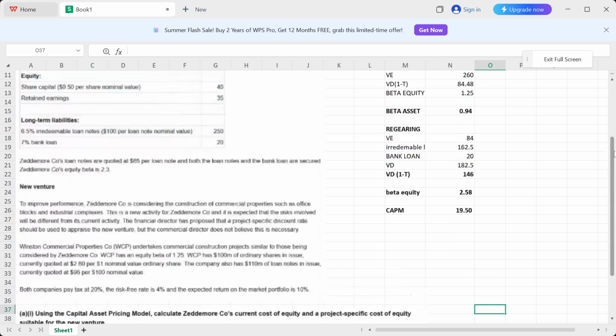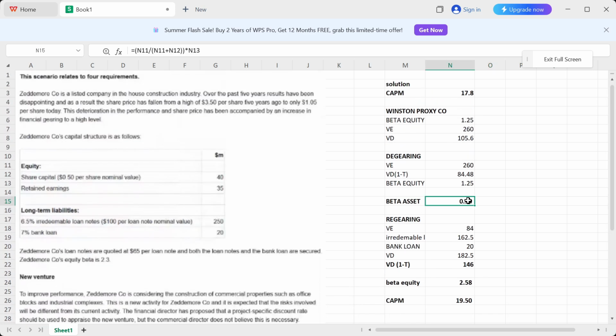And then once we got our beta asset, we know that this is the beta asset after removing the financial risk of Winston proxy company, because financial risk is different for all the companies, right? So this process through which we remove the financial risk of the proxy company is called degearing, right? And after degearing, we get the beta asset, which is 0.94, which is basically the business risk of this company.